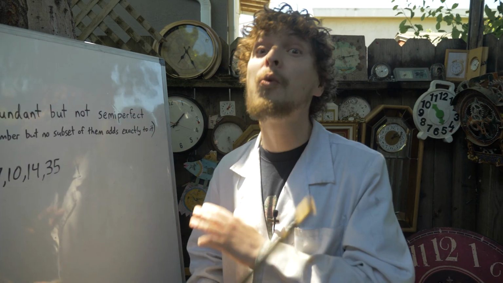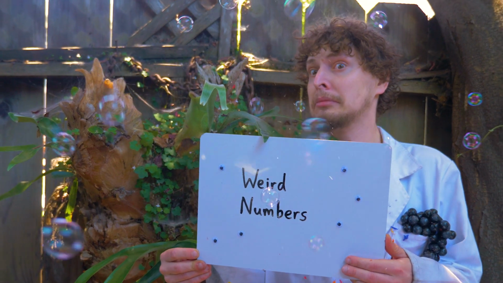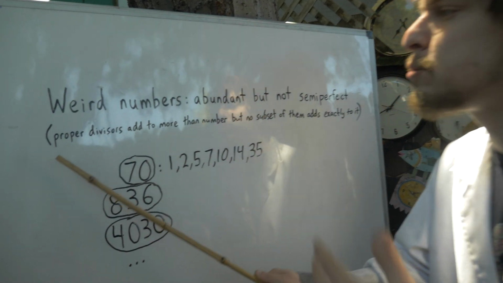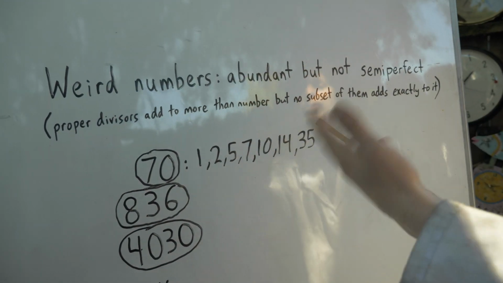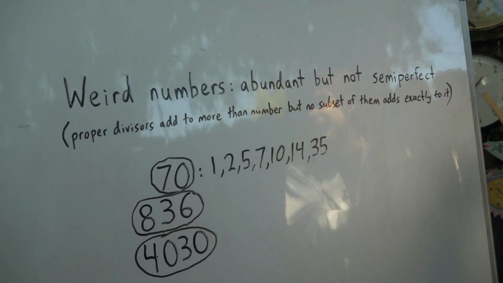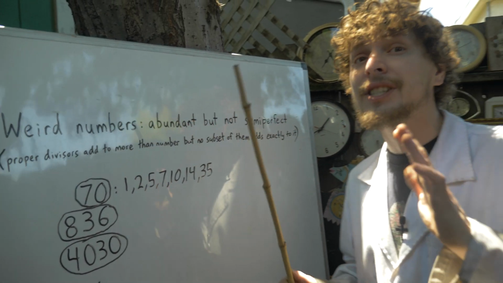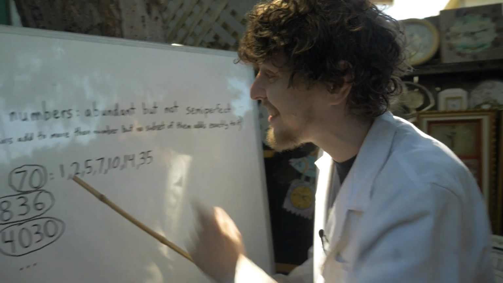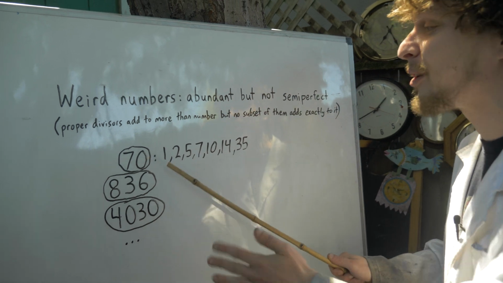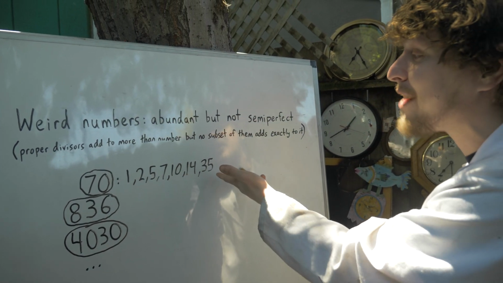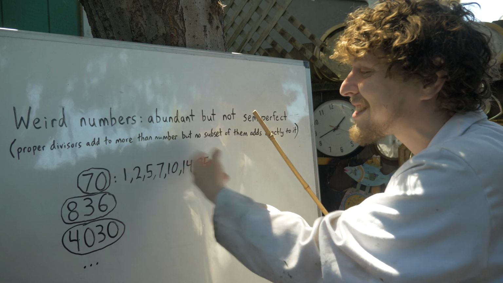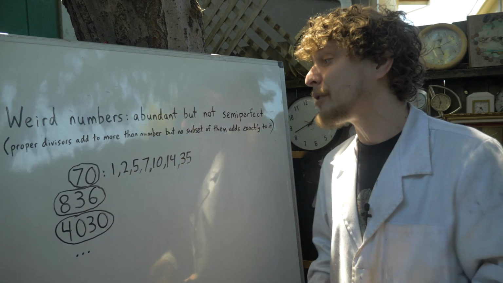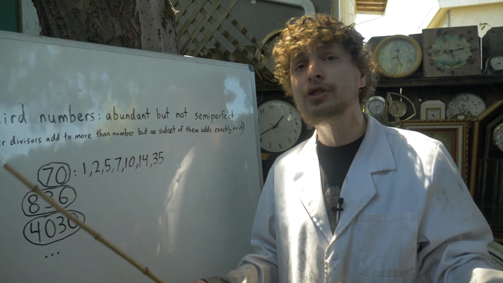And that brings us to weird numbers, the name for numbers that are abundant but not semi-perfect. Or in other terms, their proper divisors add to more than themselves, but no subset of them add exactly to themselves. And if you tested the first 69 numbers, you might think that no numbers were weird. But 70 is. It's the lowest weird number because its proper divisors here add to more, but none of these can add to 70 exactly. The next one's 836, then 4030, so weird numbers are not super common.